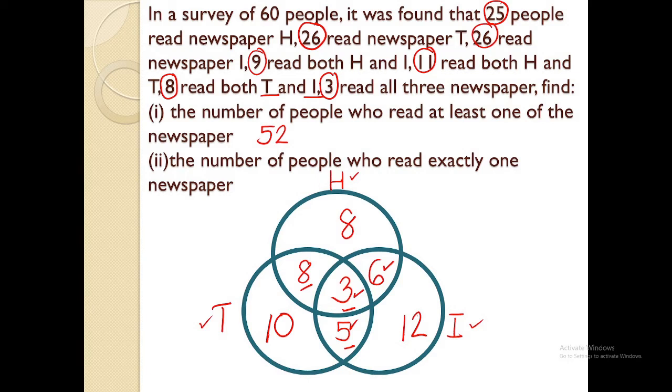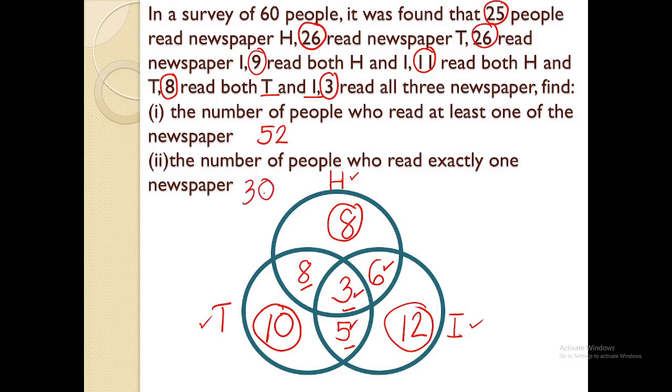the number of people who read at least one of the newspapers. Now, find the number of people who read exactly one newspaper. So I'm going to be adding the number 8 over here, the number 10 over here, and the number 12. Those numbers I encircled are the number of people who read only one newspaper. And that will give us 30.